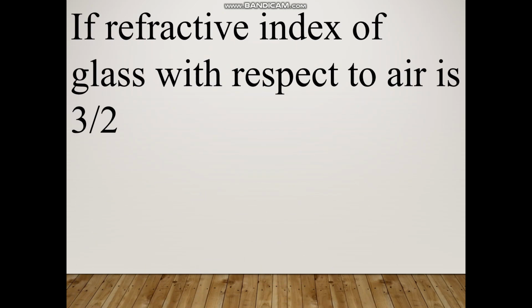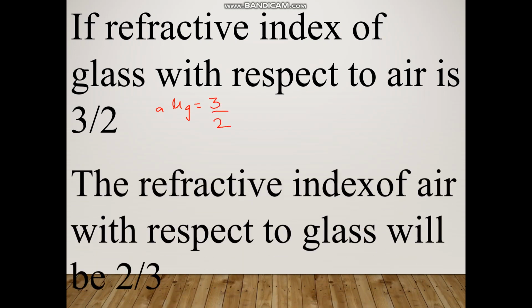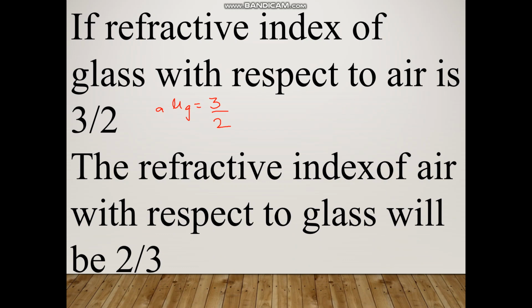So, if the refractive index of glass with respect to air is 3 by 2, that means A mu G is equal to 3 by 2, then the refractive index of air with respect to glass will be 2 by 3.